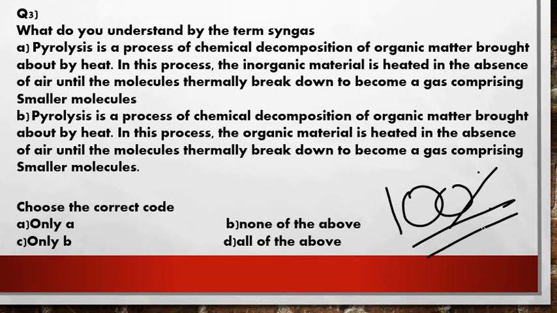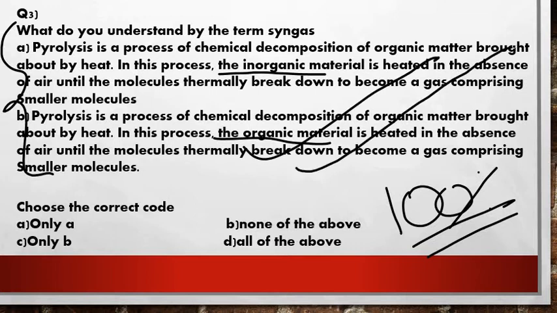Here option A says chemical decomposition of organic matter brought about by heat. In this process, inorganic... So from the entire statement you can see only one difference: here it says inorganic material and there it says organic material. The rest of the statements are overall correct, right friends?